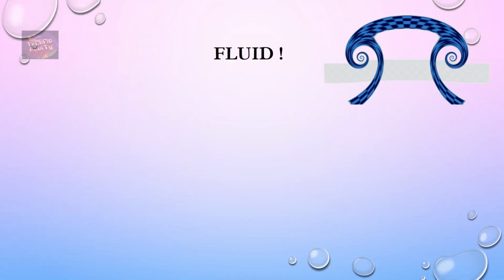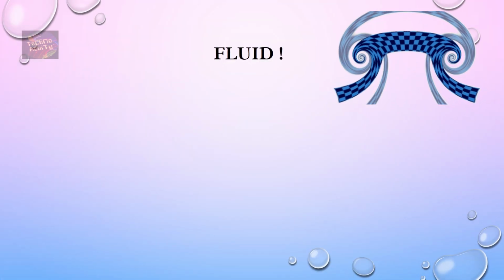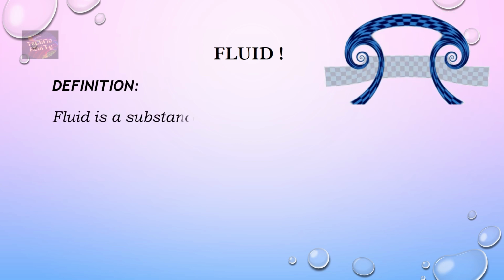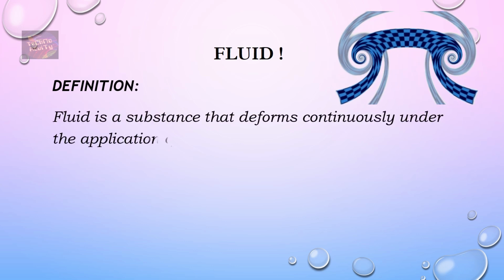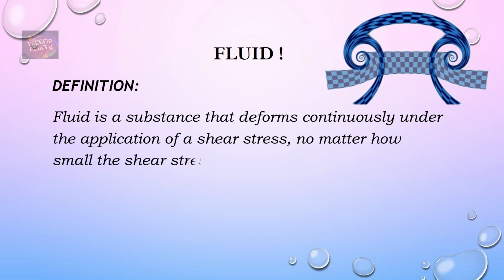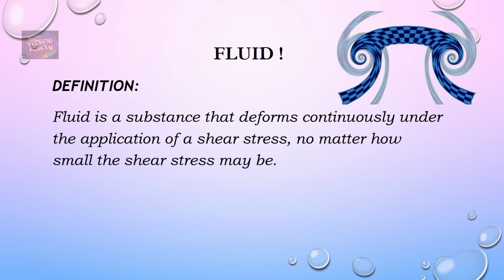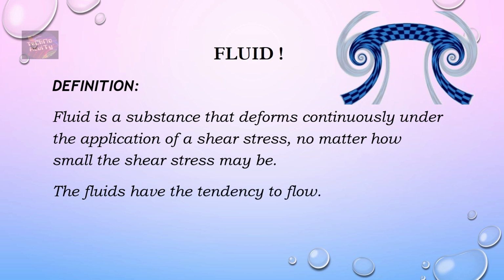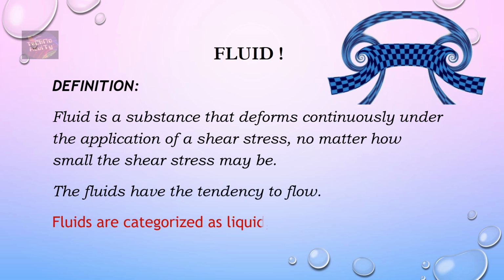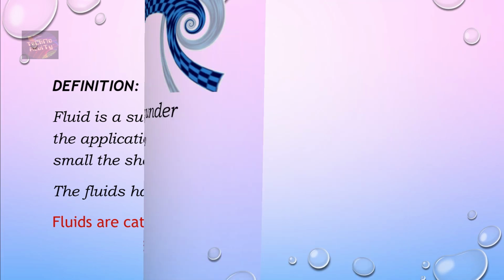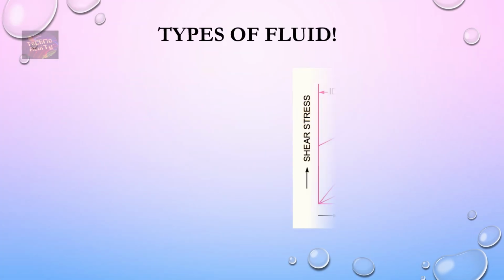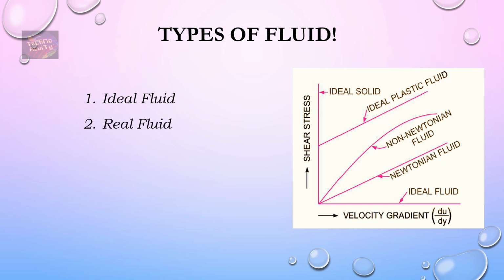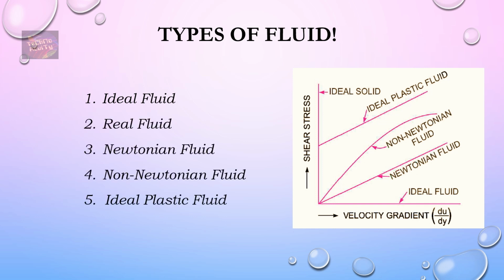Okay, so now let's start with the definition of fluid and types of fluid. A fluid is any substance that flows or deforms under applied shear stress. Or in simple words, the substance which has a tendency to flow is termed a fluid. There are 5 types of fluid, namely ideal fluid, real fluid, Newtonian fluid, non-Newtonian fluid and ideal plastic fluid.